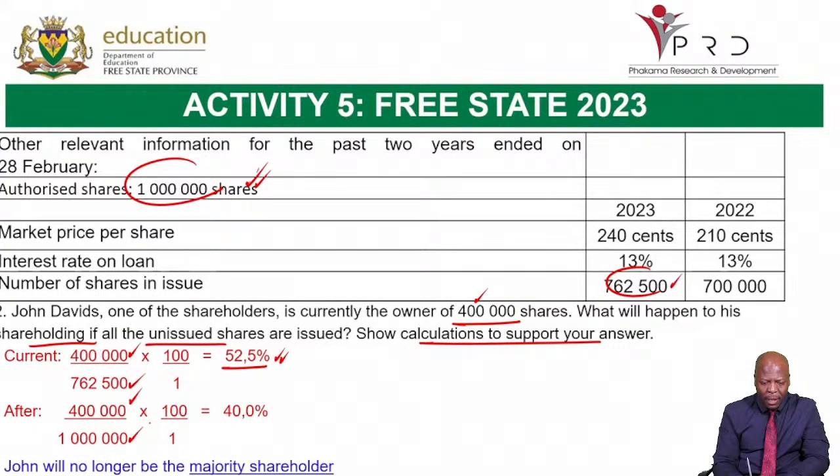So we divide this by 1 million. We end up with him being the holder of 40% of the shares. He is no longer the majority shareholder.